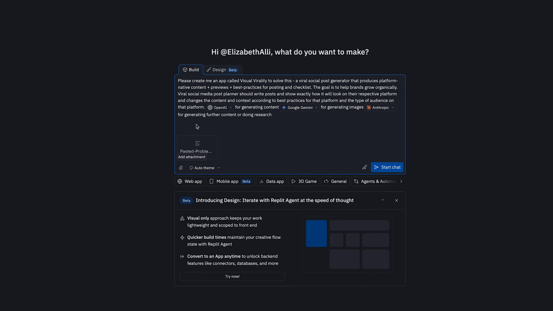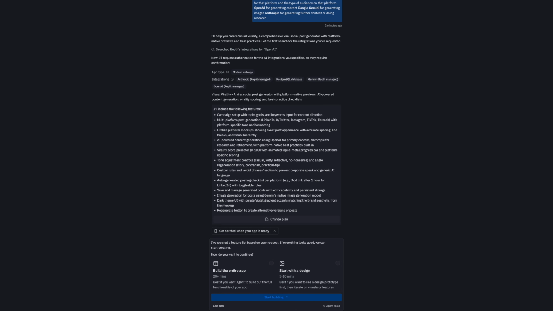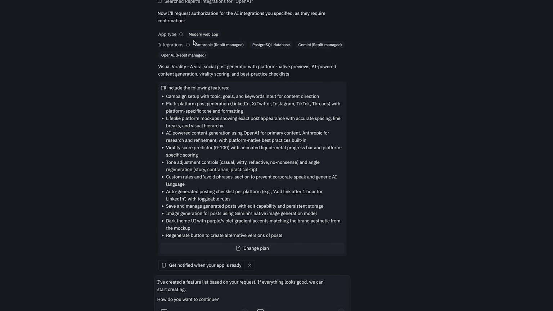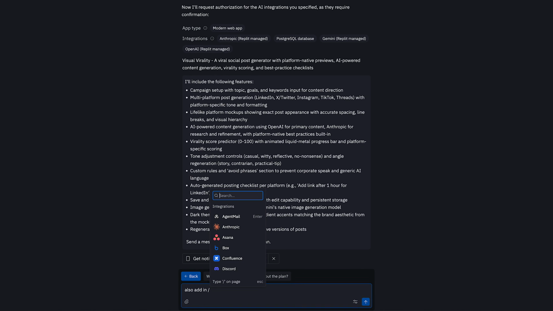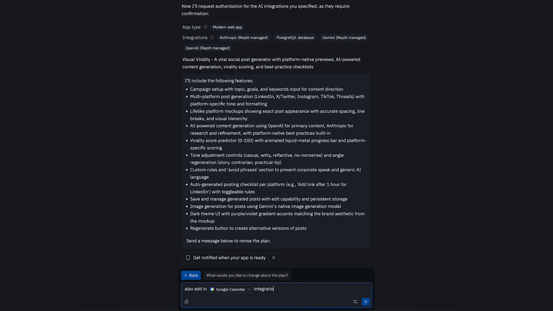Oh, and if you have any examples of mockups or screens you want to use, you can upload them here. Okay, that just took a few minutes and it generated this entire plan. And it's letting us know it has these integrations. And I can also change the plan, which I'm going to do because I forgot to tell it to also add in Google Calendar integration.